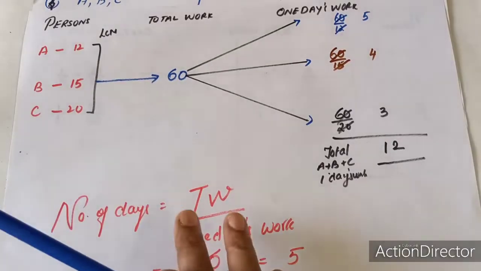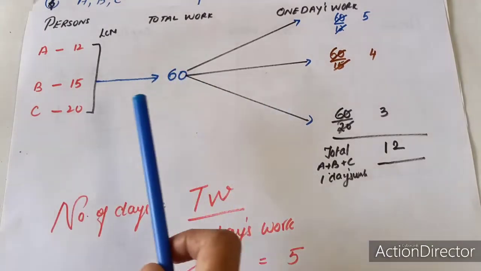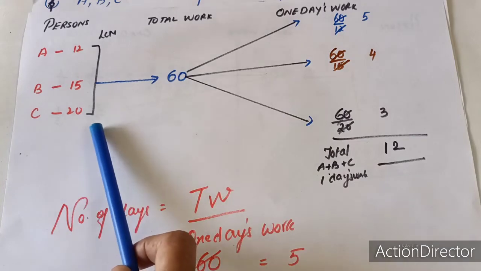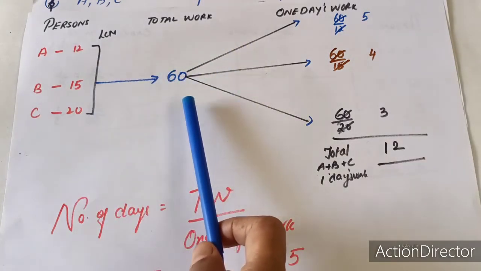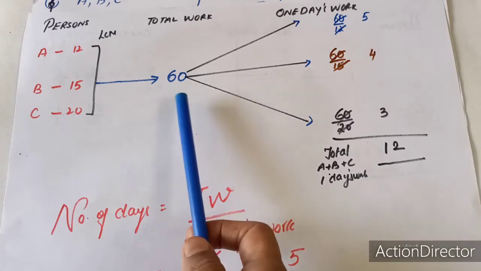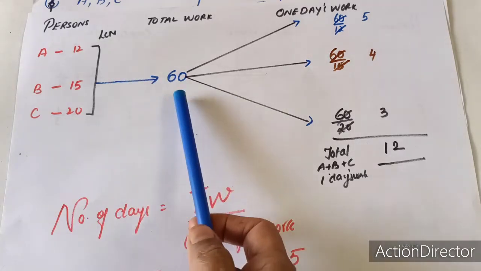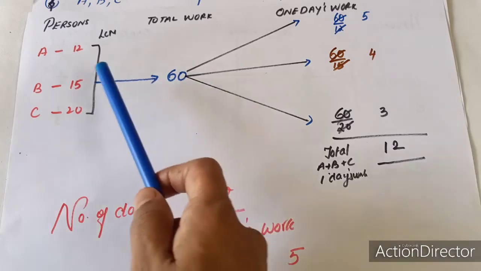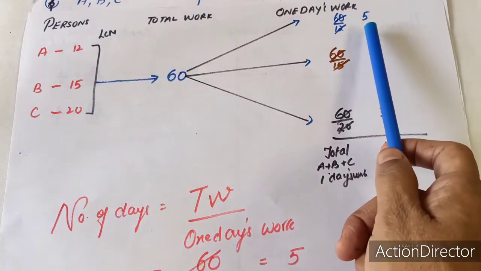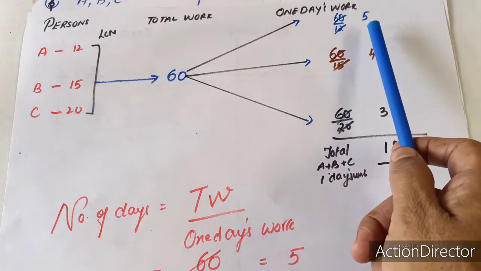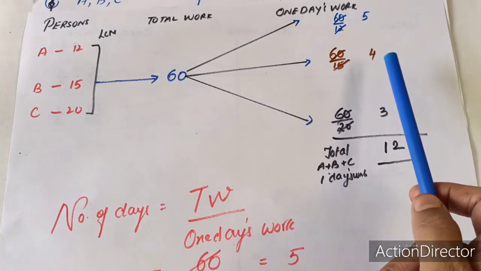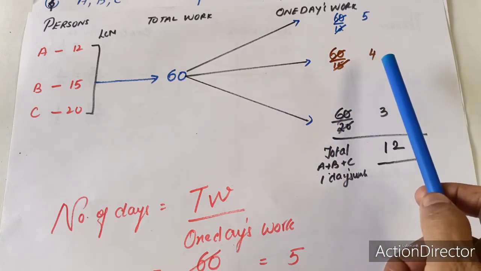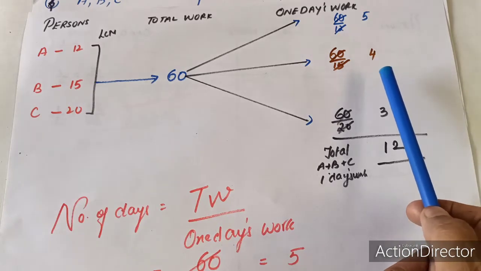Just like the previous sum, we can also do it by this method, which is also very easy. So A is working for 12 days, B is for 15 days and C for 20 days. For finding the total amount of work or total number of units they are making, total number of pens or pencils, whatever you can take, let it be 60 pens. For example, they are going to make 60 pens. So now if you divide 60 by 12, it will give you 5. This is nothing but A is going to make 5 pens or 5 pencils per day, and B, 60 divided by 15, is 4.